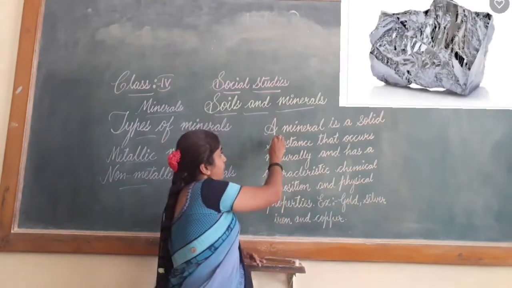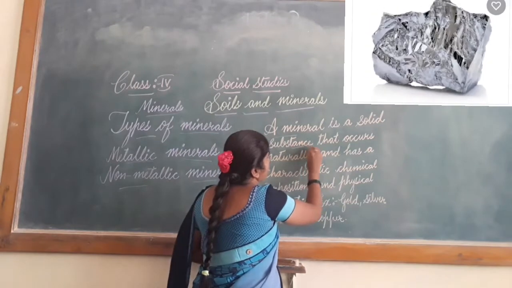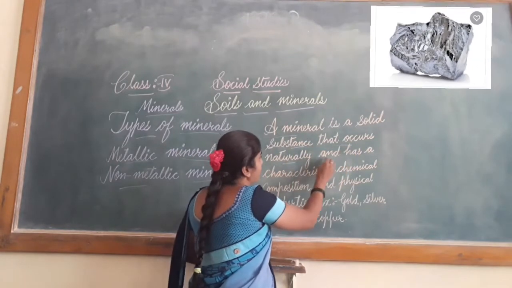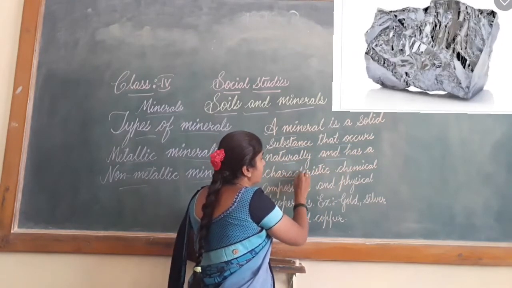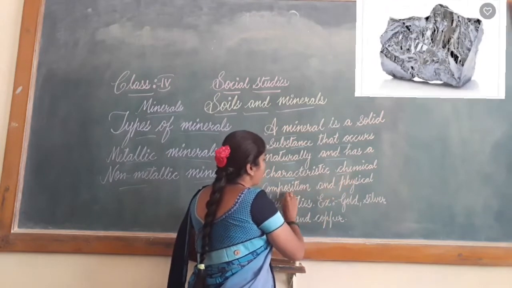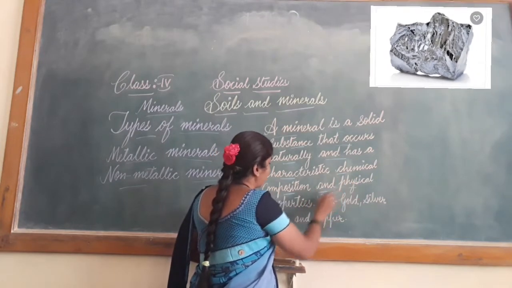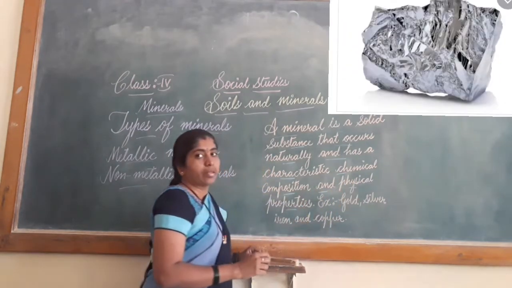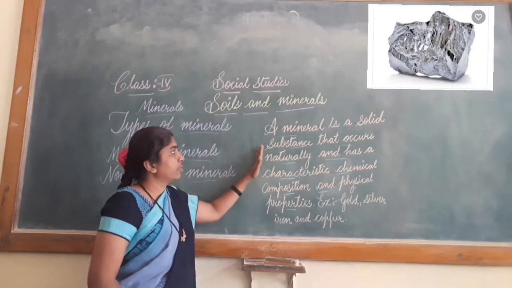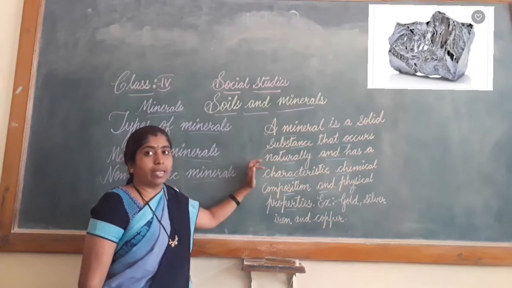A mineral is a solid substance that occurs naturally and has a characteristic chemical composition and physical properties. So, here I have written what we mean by mineral.